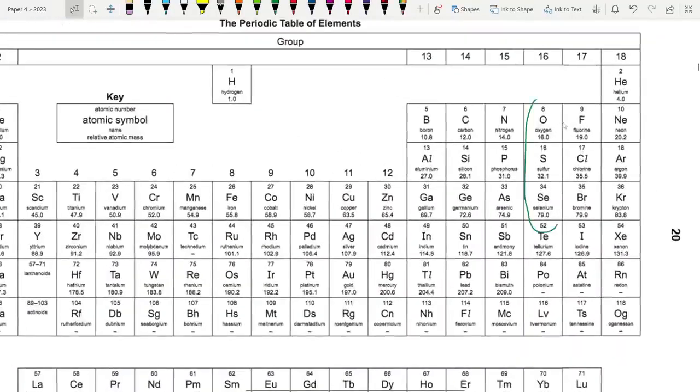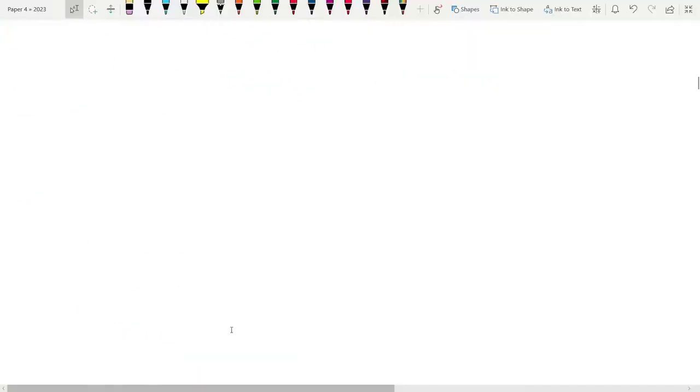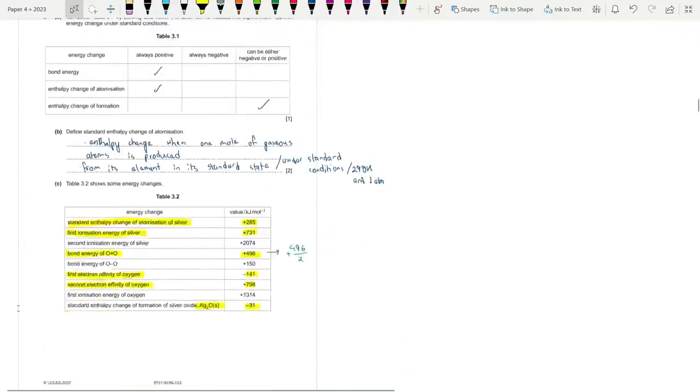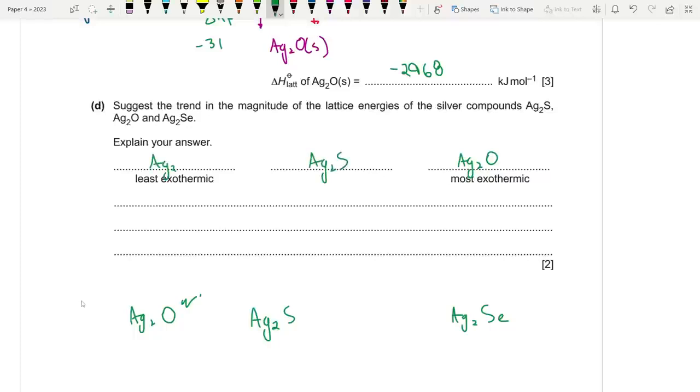We have oxygen first, followed by sulfur, then selenium. As you go down the group, the lattice enthalpy becomes more endothermic. So which is the highest magnitude? The most exothermic is clearly the one at the top because it has the smallest size. It should be Ag2O, followed by Ag2S, and then Ag2Se.